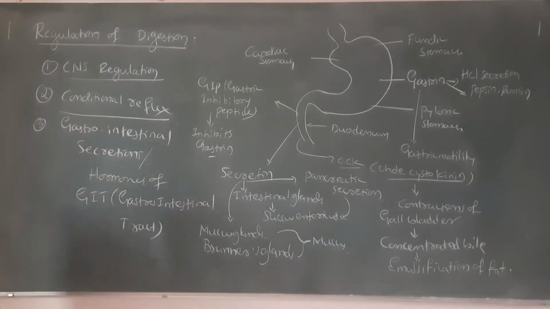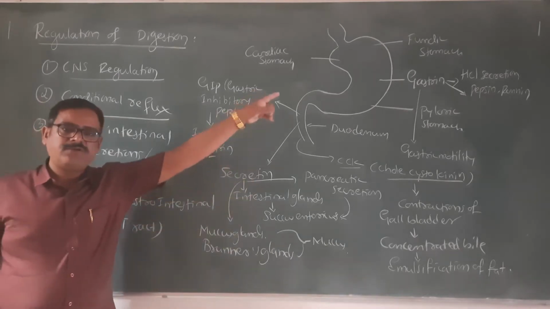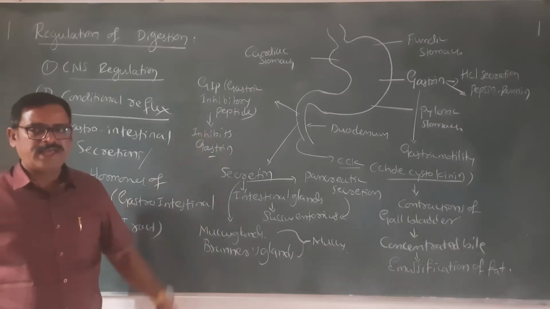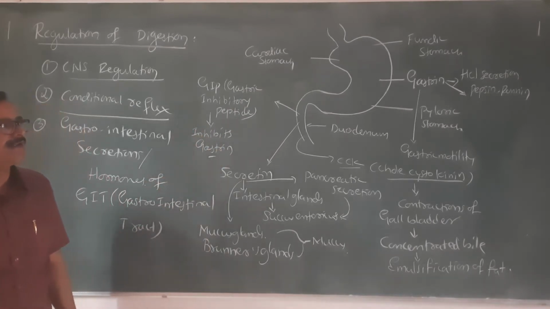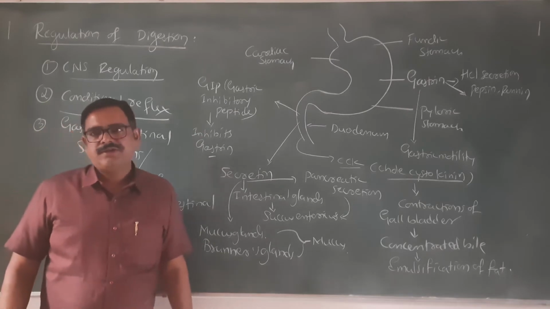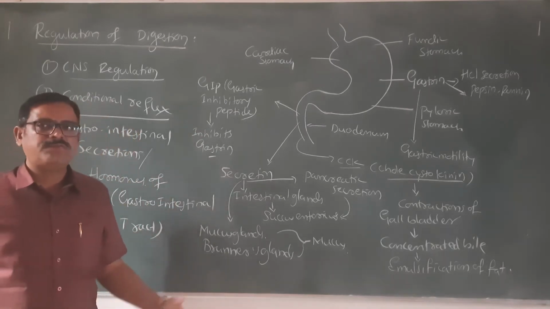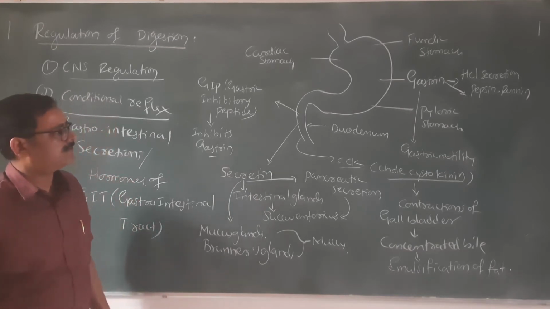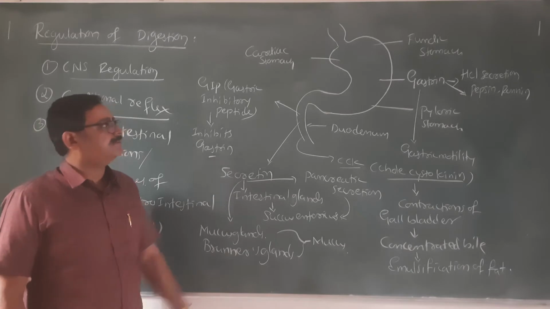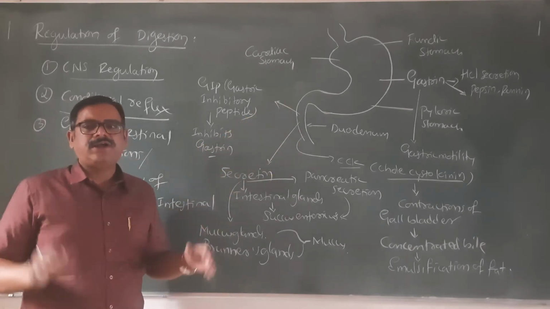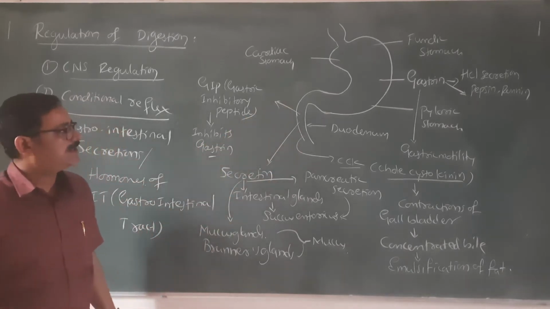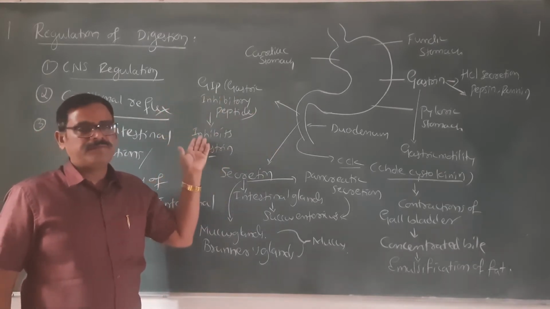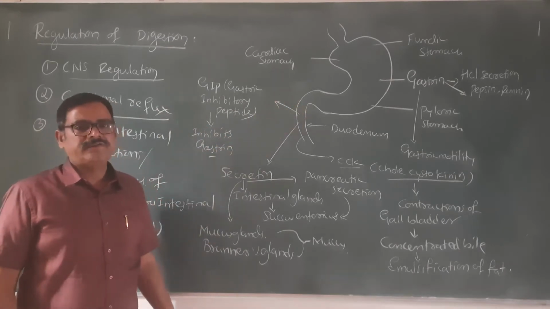Then the gastrointestinal secretions: the most important role is played by gastrin, secretin, CCK as well as GIP. Gastrin is the hormone that stimulates gastric glands to produce HCl, pepsin and renin for better digestion of proteins. If food is not available in the duodenum, the acidic content will damage the intestine. Avoiding that is mainly done by GIP, gastric inhibitory peptide, which inhibits unwanted secretion of gastrin.